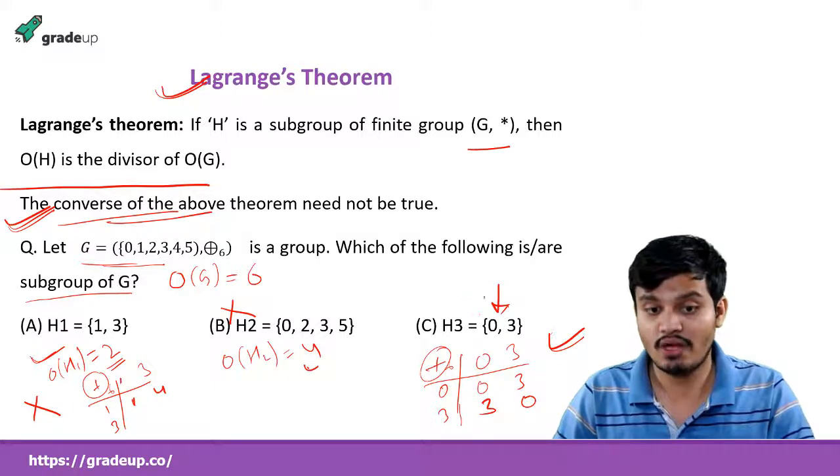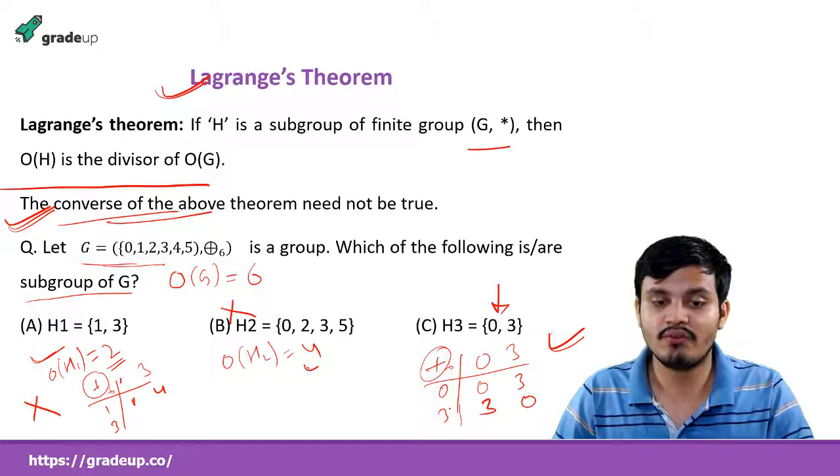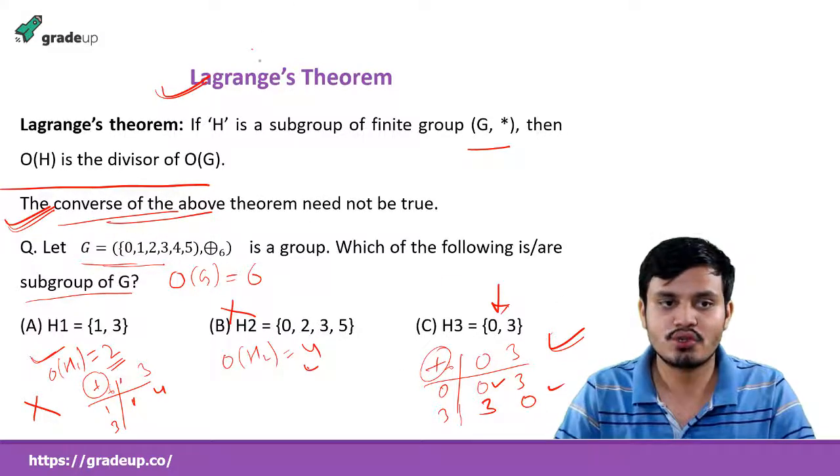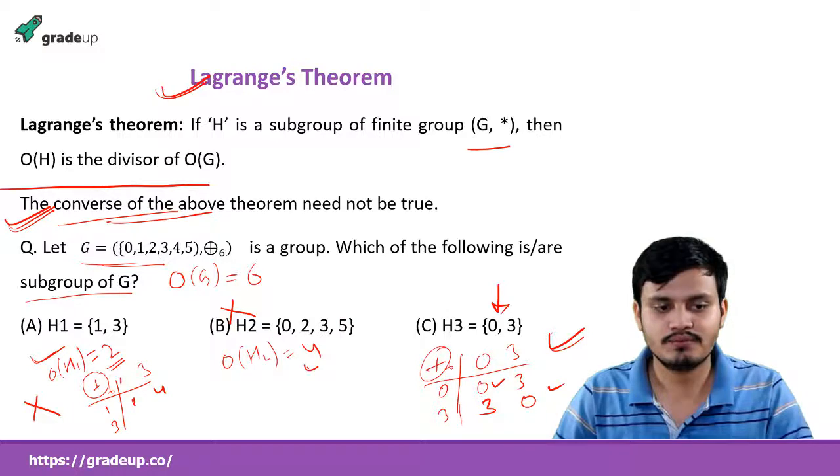When you need to find the inverse, 0 inverse is 0 and 3 inverse is 3, because 0 is the identity element. I got it. So yes, it is a group. But using Lagrange's theorem, we can simply, by seeing the order, say that the other one is not a group.